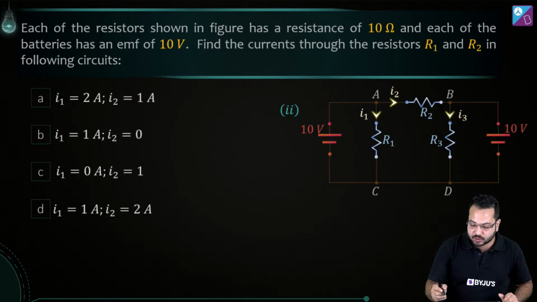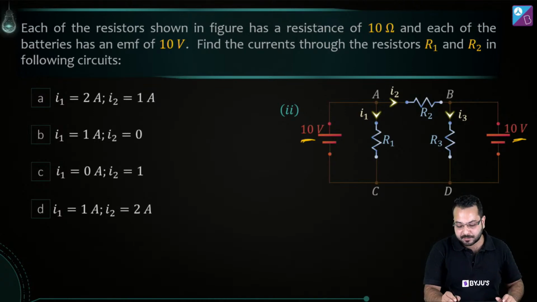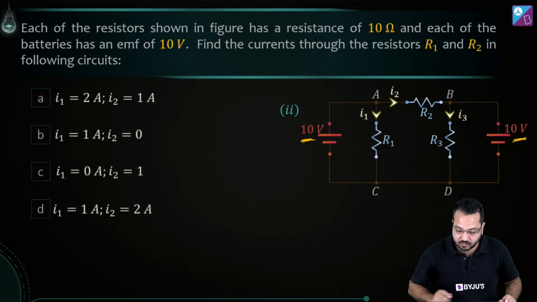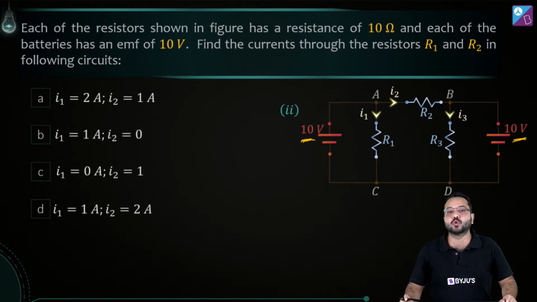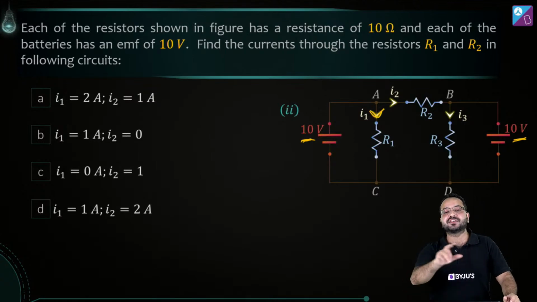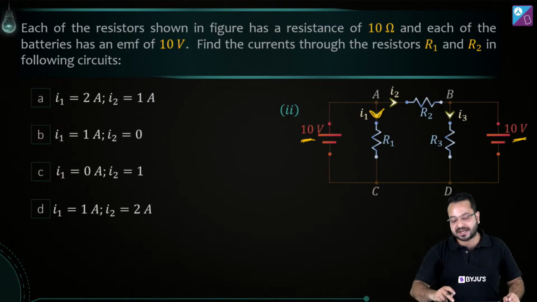Okay, so in this situation, the situation is the same. The EMF of the battery is 10 volt, and the resistances are 10 ohm again. Now in this case, we have to find out I1 and I2. Now let's look at this. So again, are you able to see any series combination in the circuit? Okay, I cannot see any series combination. I can also not see any parallel combination or any symmetry.